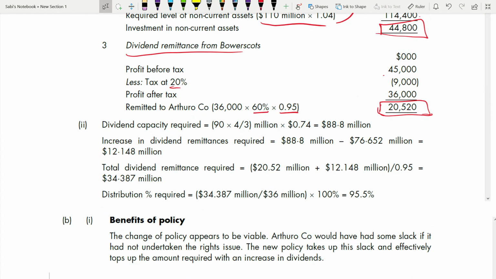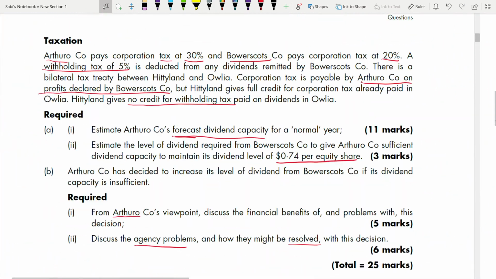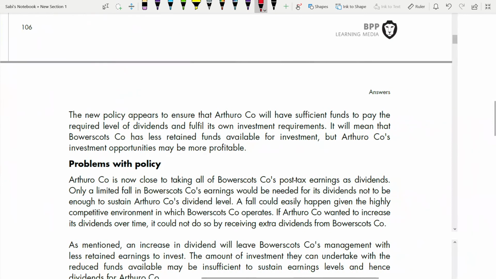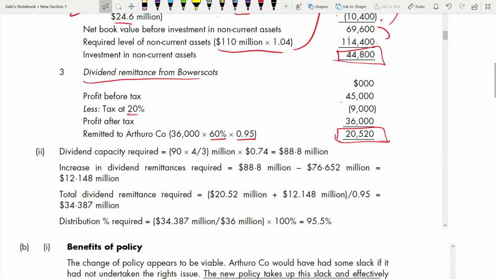Second one, you have to see how much it needs to be increased, the dividend, right? Let's go to the second requirement again. The second requirement is for 3 marks, right? So estimate the level of dividend required from the Bower score to give Arthuro company sufficient dividend capacity to maintain its dividend level of 0.74. So to maintain that 0.74, how much dividend should be increased?